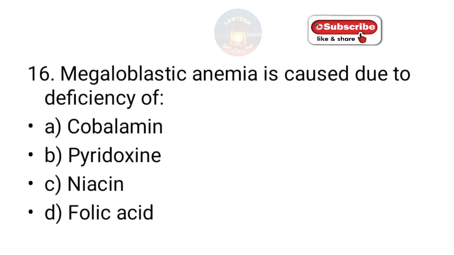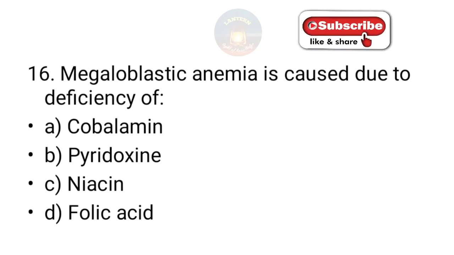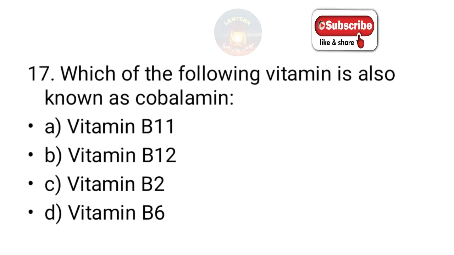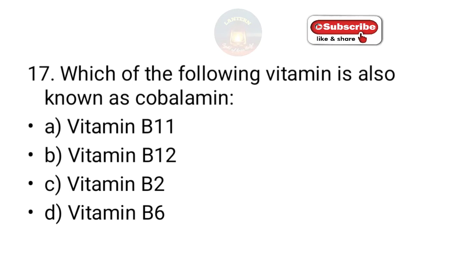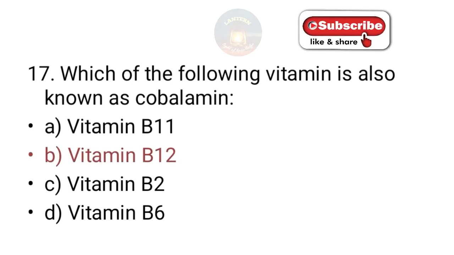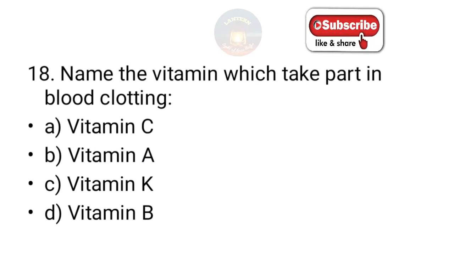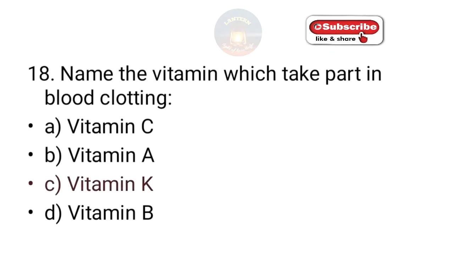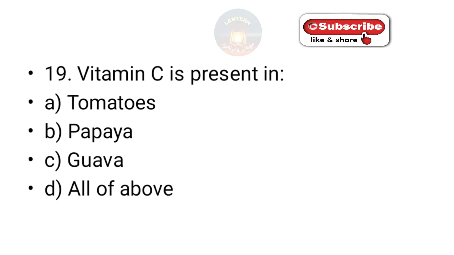Megaloblastic anemia is caused due to the deficiency of cobalamin, pyridoxine, niacin, folic acid. So the answer is cobalamin. Which of the following vitamin is also known as cobalamin? B11, B12, B2, B6. So the answer is vitamin B12. Name the vitamin which takes part in blood clotting: vitamin C, vitamin A, vitamin K, vitamin B. So the answer is vitamin K.